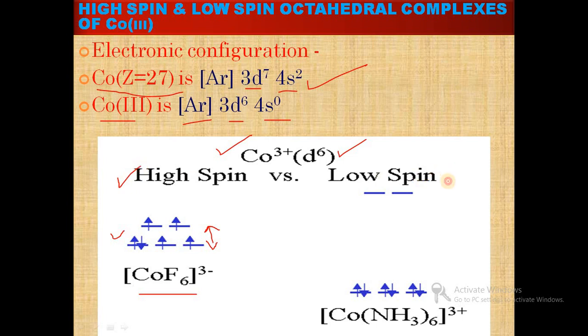And in case of low spin complex, there is a large difference between T2g and eg level. So in case of low spin, ligand strength is increased. Ammonia is a stronger ligand, and due to this it does not obey Hund's rule, and all the electrons go into the T2g level, and the eg level is empty, and this structure is called low spin complex.